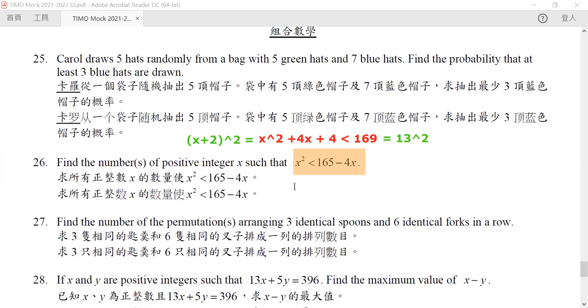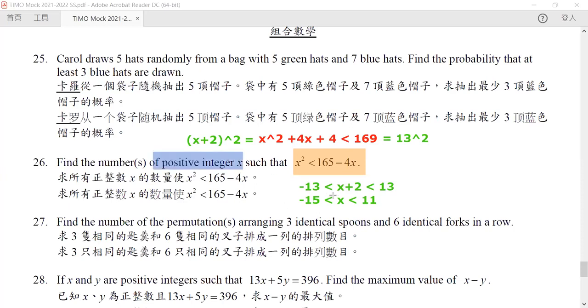So in other words, we know that x plus 2 squared must be in between plus 13 and minus 13, or in other words, x must be in between negative 15 and negative 11. Now, this one is only given to you by our equation here. We still have another constraint, which is the number of positive integers.